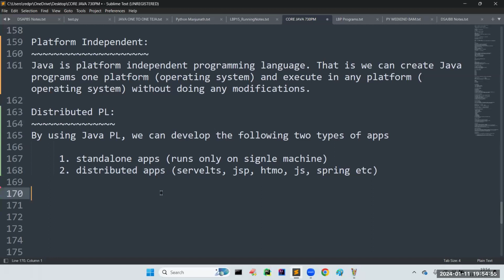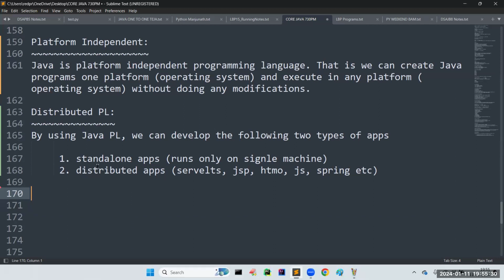Once you prepare a small project in your system, you can dump that project in the web servers, so that anyone worldwide can access that URL. Just by sending the URL, I can get the total information into my system. Such applications we can also develop. Unfortunately, we are not covering these distributed applications in our syllabus. After completion of this batch, I'm going to start advanced Java and full stack.